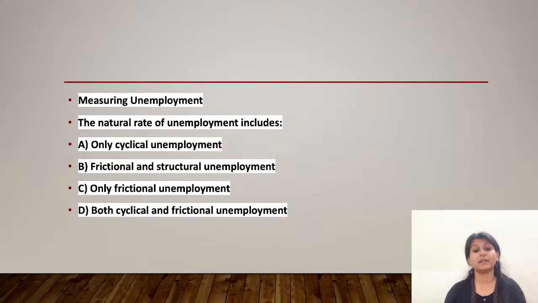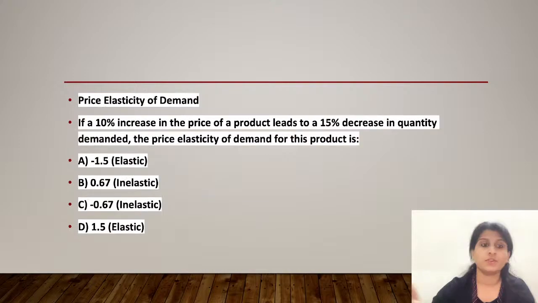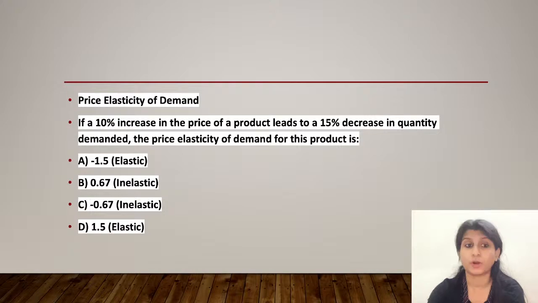This question is about the price elasticity of demand. If a 10% increase in price of a product leads to a 15% decrease in the quantity demanded, the price elasticity of demand for this product is option A, minus 1.5, that means elastic. Option B, 0.67 inelastic. Option C, minus 0.67 inelastic. Or option D, 1.5 elastic. What is the right answer out of these?